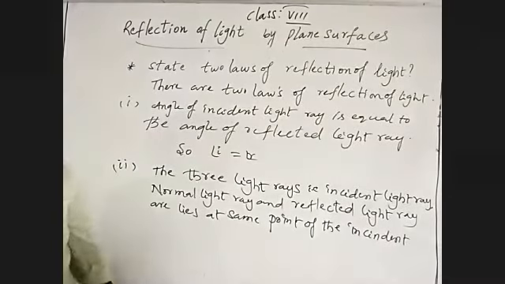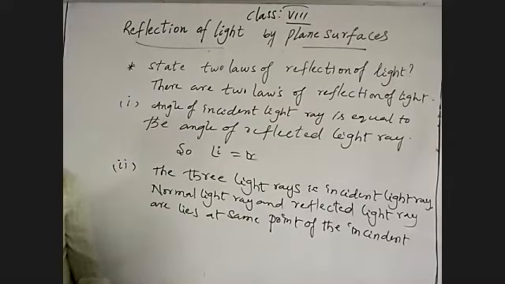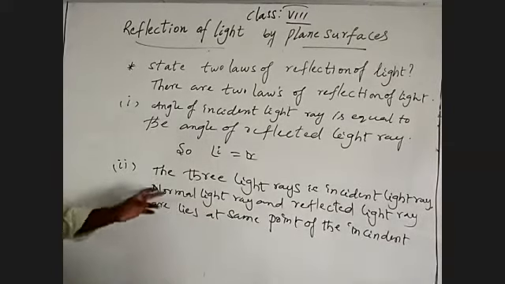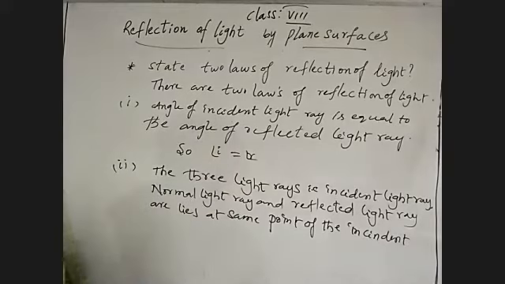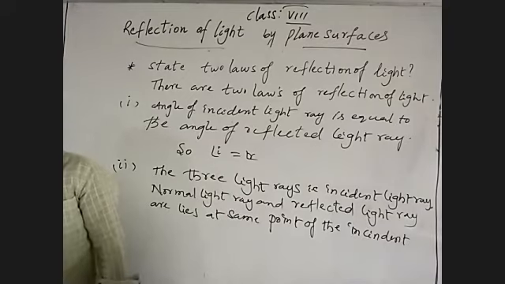Okay, the three light rays, incident, normal, and reflected, lie at the same point of incidence. Those two are the laws of reflection of light.